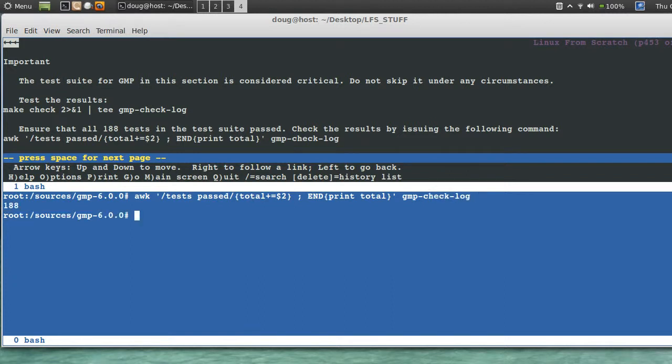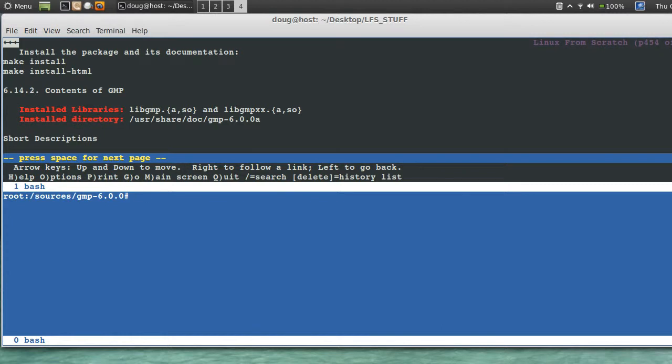Check log. Alright, I have no idea why there was 16. Let's try to figure that out. Oh, well, it says 2 instead of $2. Okay. I was late on the font, man.